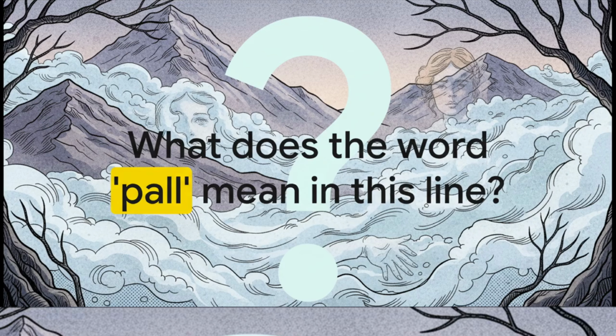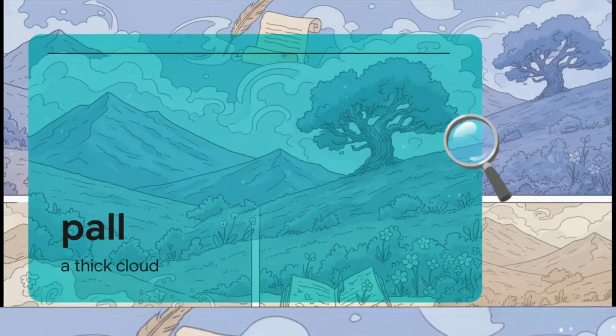Based on how it's being used here, the mist is covering the mountains. What do you think it could mean? Well, let's look at our word nest again. A pall is a thick cloud. So can you just picture it? The sweet, blue mist is lying over the mountains like a soft, thick blanket. What a perfectly peaceful image to leave us with.